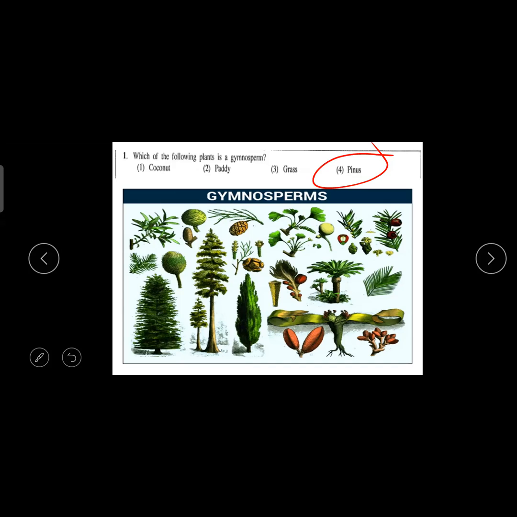Cycas pinus is the common name. There are other examples, for example the Christmas tree, a coniferous tree. We don't see Cycas pinus trees, so you don't know the names.